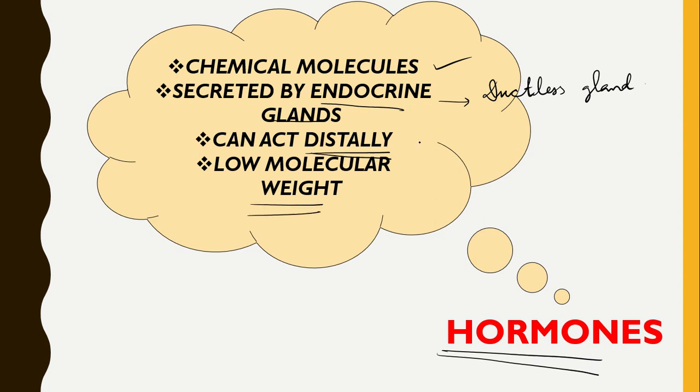If we talk about some examples of hormones, there are testosterone, progesterone, growth hormone, thyroid stimulating hormone. There are lots of hormones and we will study them in detail, that is testosterone, progesterone, estrogen, luteinizing hormone, follicle stimulating hormone. We will study their functions as well.